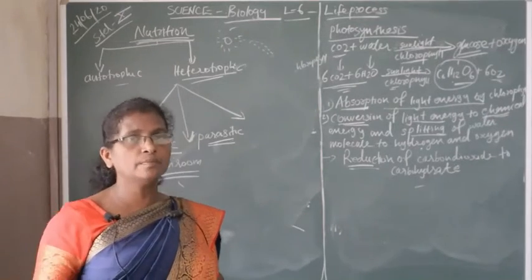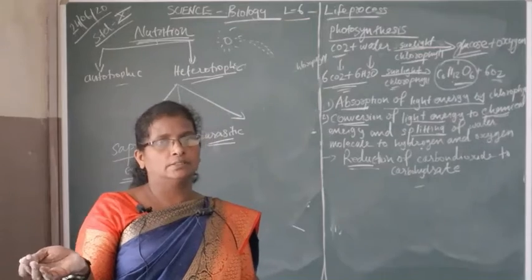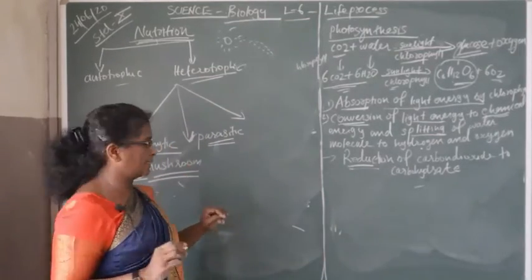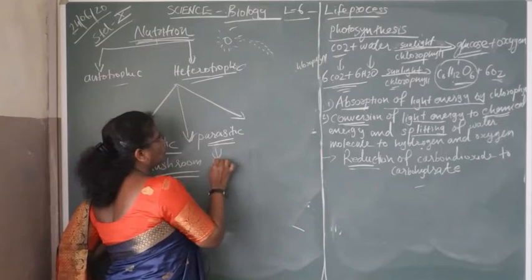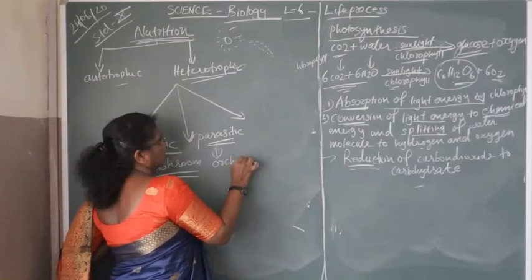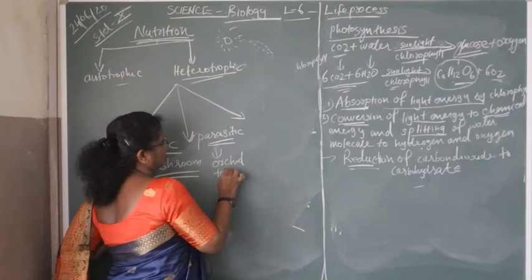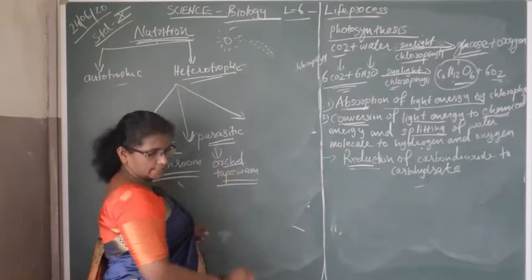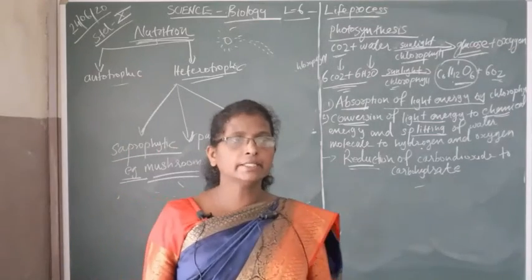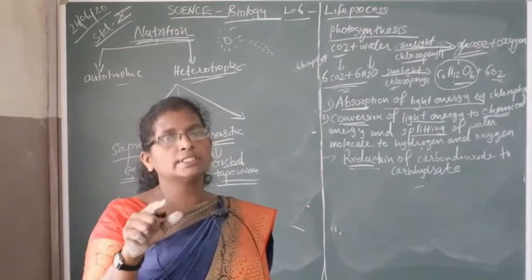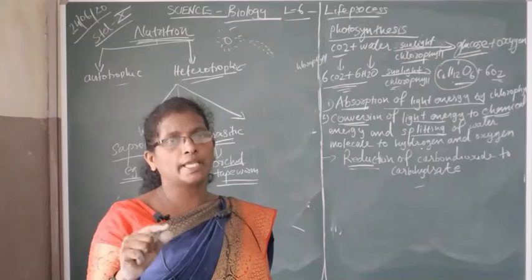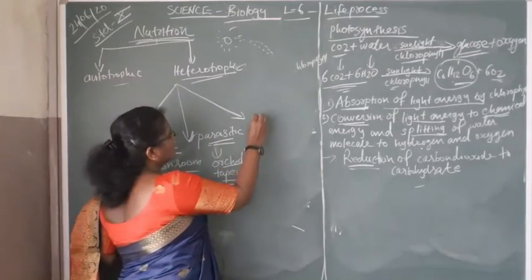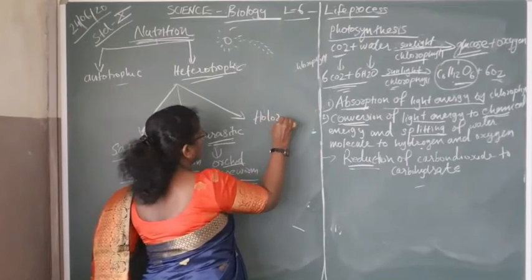That is the process of parasitic. Examples are orchid plants and tapeworm. These two are examples of parasitic nutrition. They derive the nutrition from plants or animals without killing. That is called parasitic. And the last one is called holozoic nutrition.